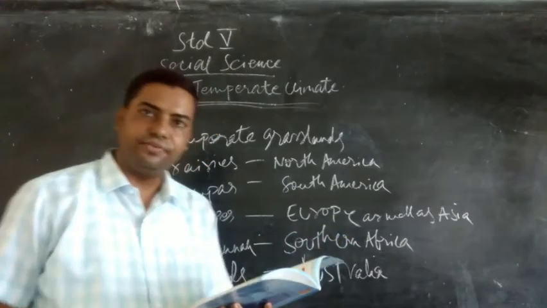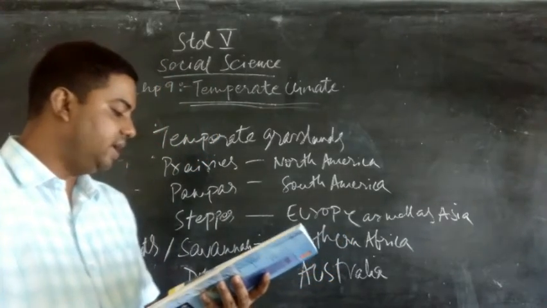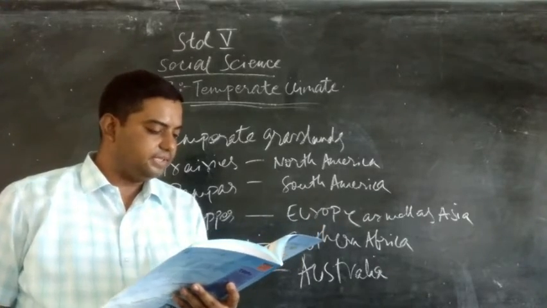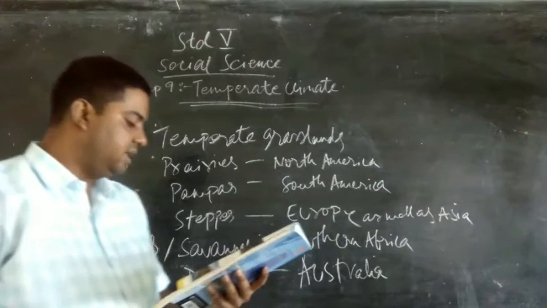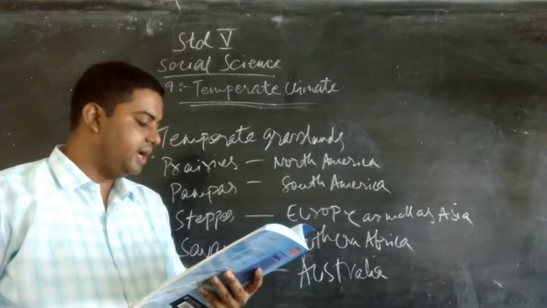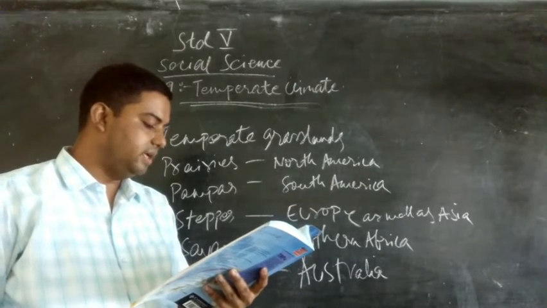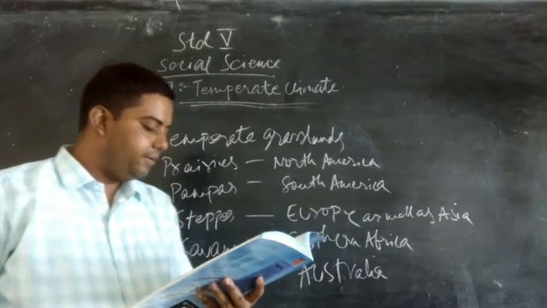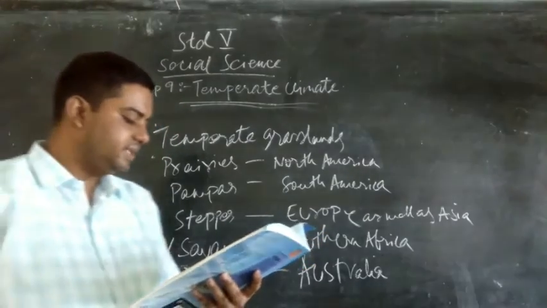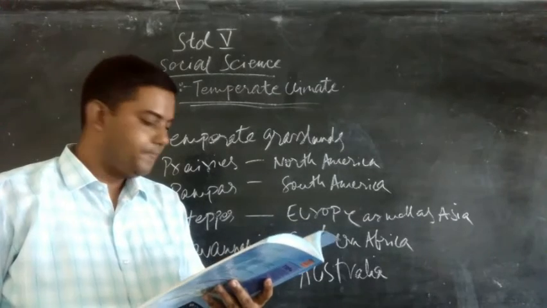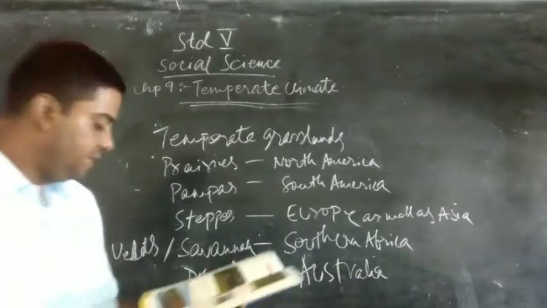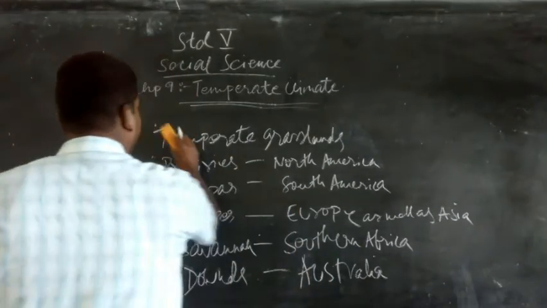Alfalfa is a nutrient-rich fodder grass that grows commonly in the prairies and the pampas. Besides grass, willow and poplar trees are interspersed throughout the valley grasslands in southern Africa. Apart from grasslands, temperate regions are also characterized by conifers and temperate deciduous forests. These forests are evergreen and spread across the steppes in Russia and Taiga Belt in North Canada.